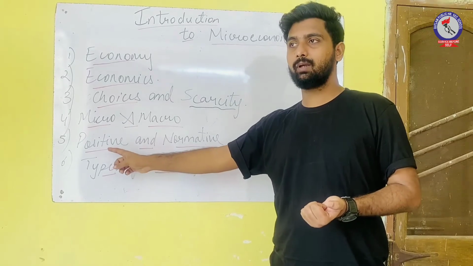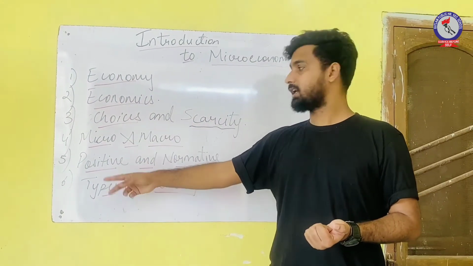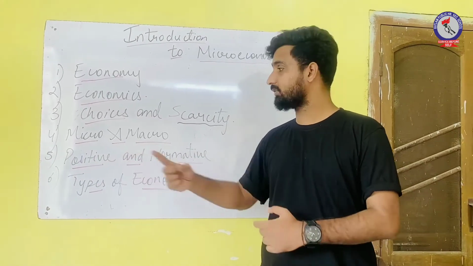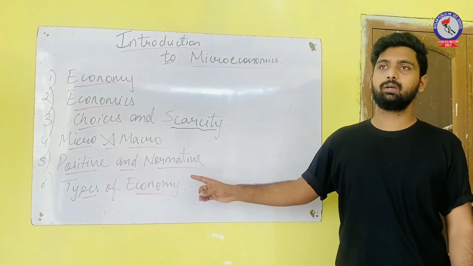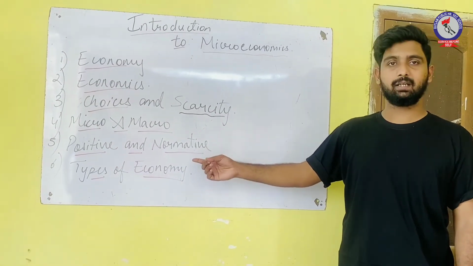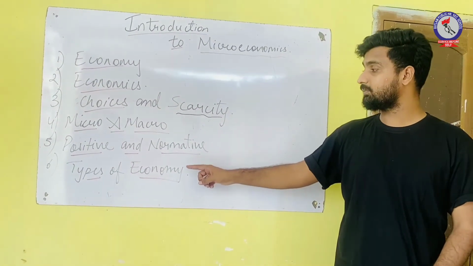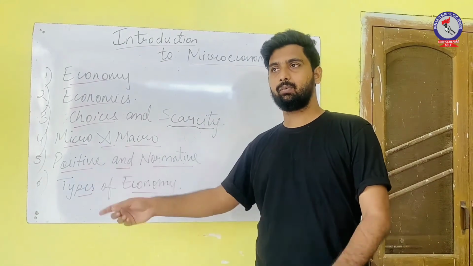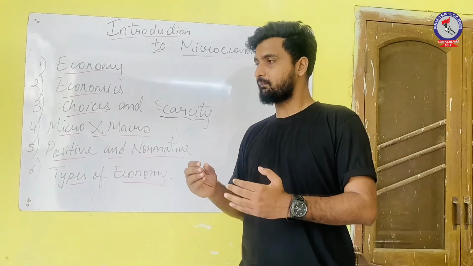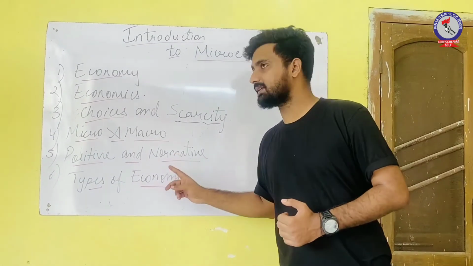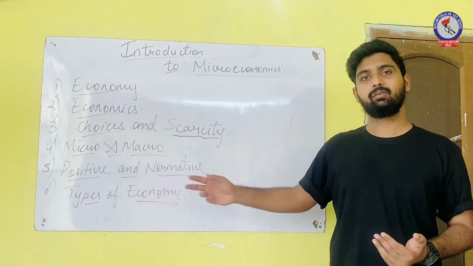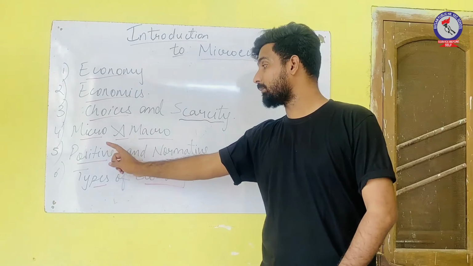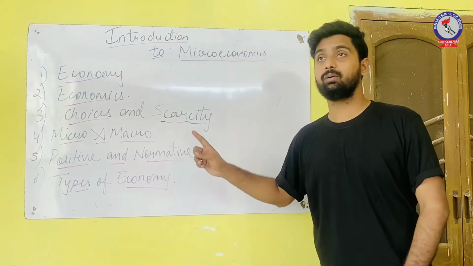When we talk about positive economics, the results which come from it can be considered. Why can it be considered? Because it is based on facts and figures. But in normative economics, whatever facts and figures we are telling cannot be considered, as it is based on personal opinion. Whenever there is positive economics, we don't have disputes or fights, but normative economics can lead to dispute. Positive economics tells how a particular thing is, normative economics tells how a particular thing should be.